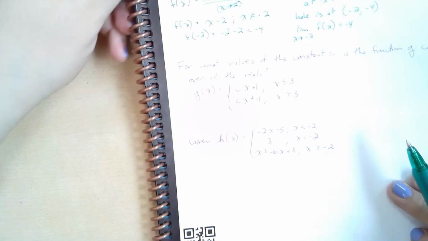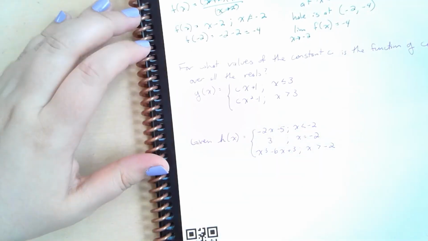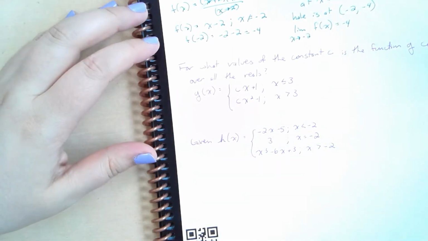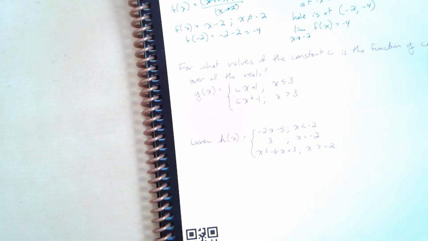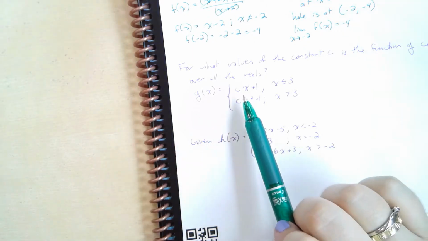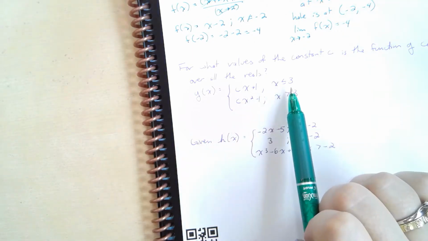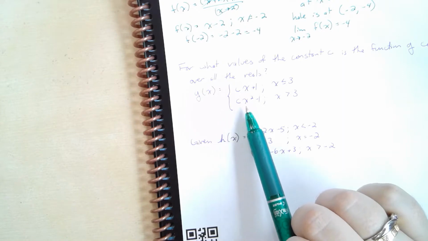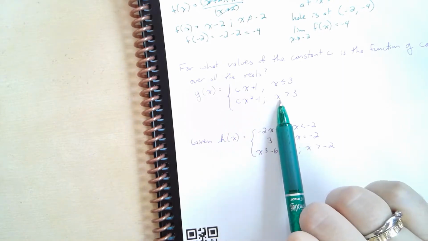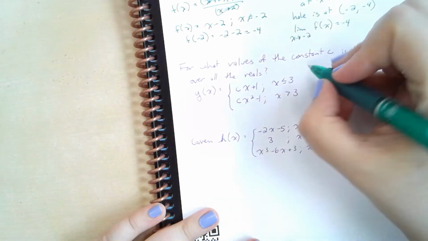Finally, oh, I have 2 more actually, sorry. For what values of the constant c is the function g continuous over all the reals? All right, so we have g of x is equal to cx plus 1 when x is less than or equal to 3, and cx squared minus 1 when x is greater than 3. So we want to know, where is this going to be continuous for all of the real numbers?